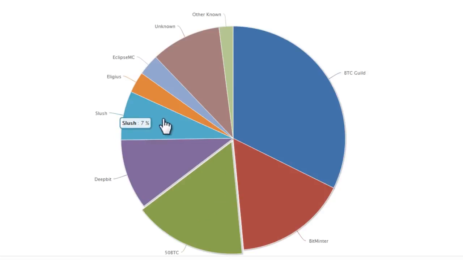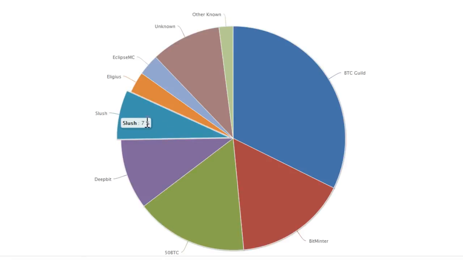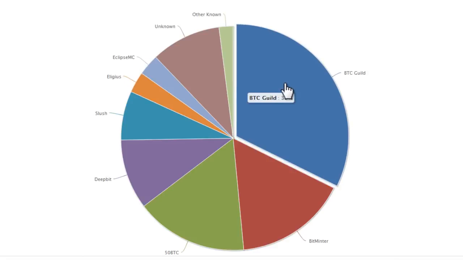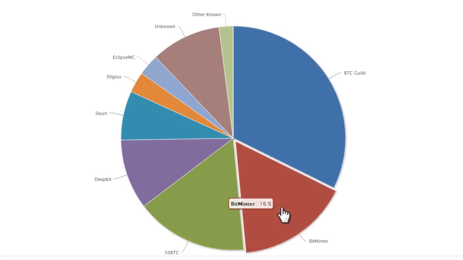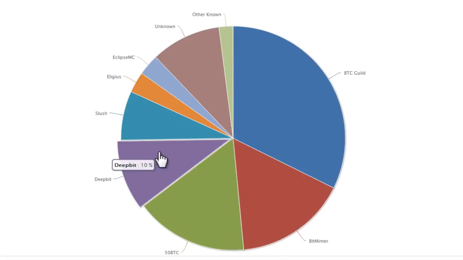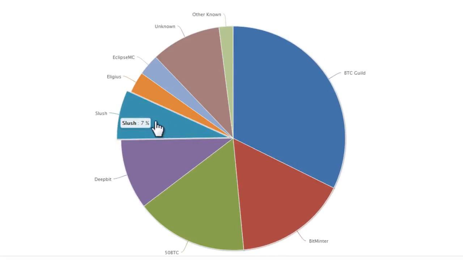I'm going to show you Slush's pool, and the reason is because I've had really good success with Slush's pool. I've tried Eligius, which just wasn't working out for me. I wasn't really making much progress. BTC Guild, for some reason, I was making zero progress. I'm not sure if I had everything set up correctly. Bitminter is pretty popular. DeepBit is popular, but I'm going to show you Slush pool.